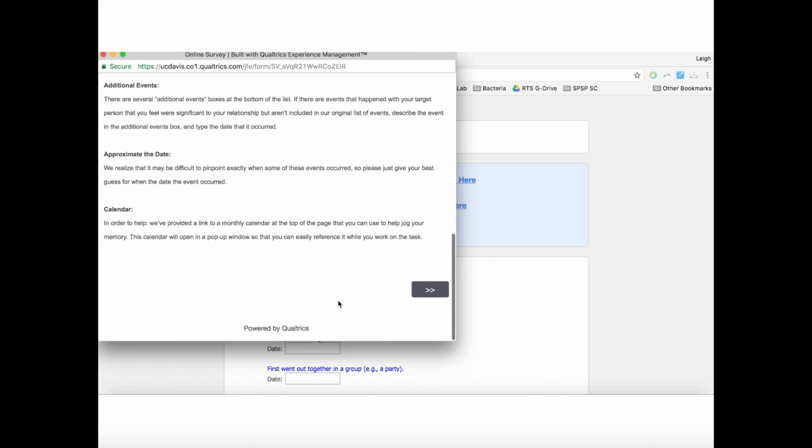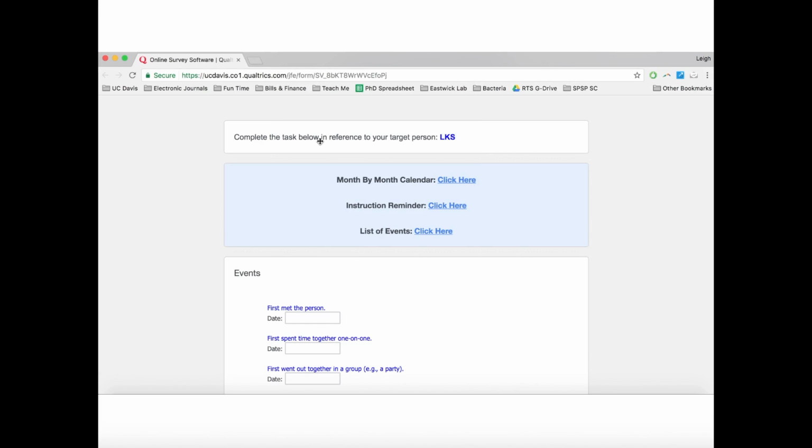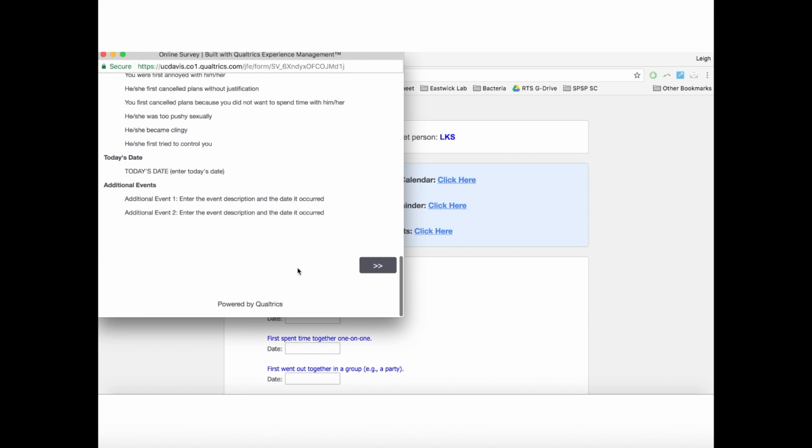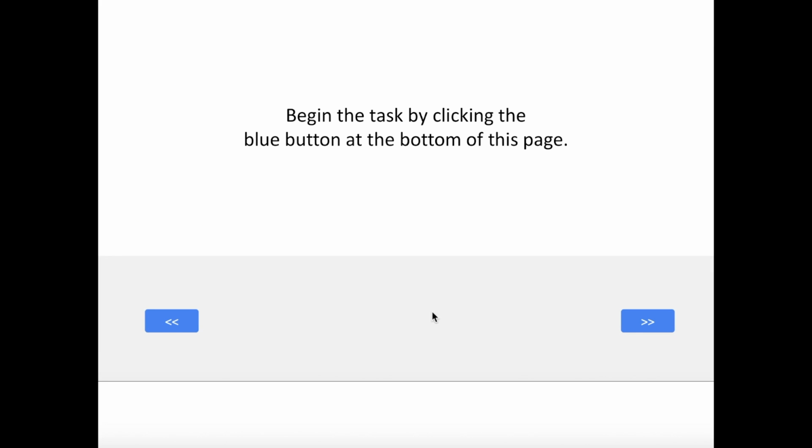It includes all of the information you've heard in this video. And lastly, we've included a list of all the events so that you can get a bird's eye view of them if you need to. Now that you've listened to these instructions, you can begin the task by clicking the blue button at the bottom of this page.